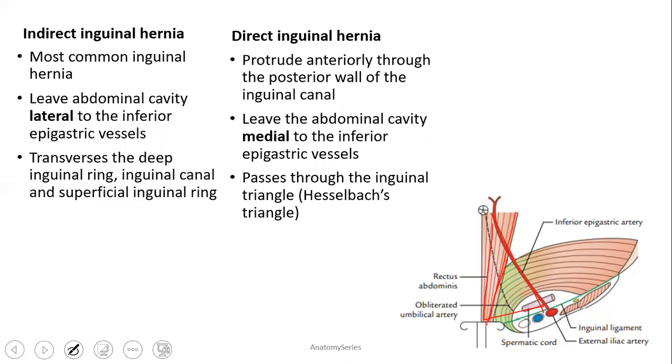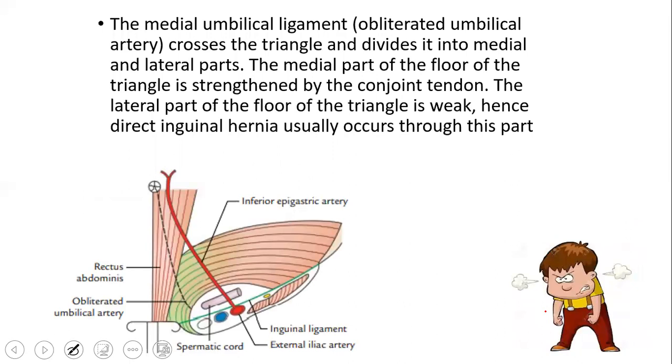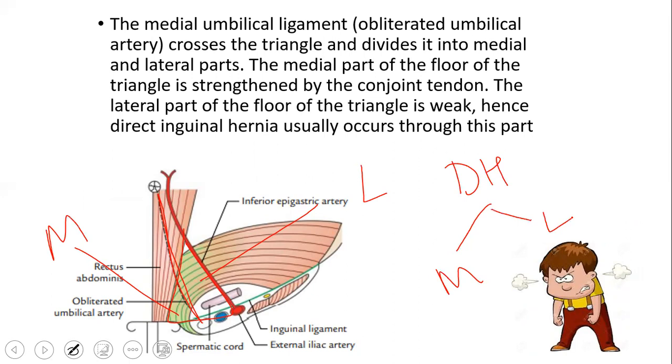The rectus abdominis muscle's lateral border, the inguinal ligament, and this is the inferior epigastric. What we can see here is the obliterated umbilical ligament, the umbilical artery, which is known as the medial umbilical ligament. This is dividing the triangle into two, the medial and the lateral. So direct hernia is divided into medial and lateral. Medial is medial to this ligament, and lateral hernia is lateral to the ligament.